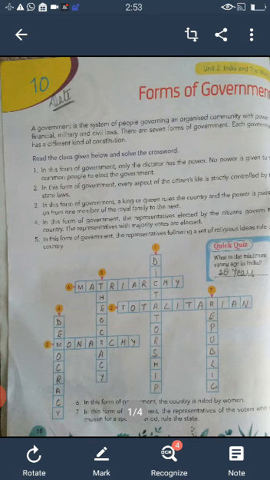Now in the end, a quick quiz question is also given here. The most important question is, what is the minimum voting age in India? Answer is 18 years.